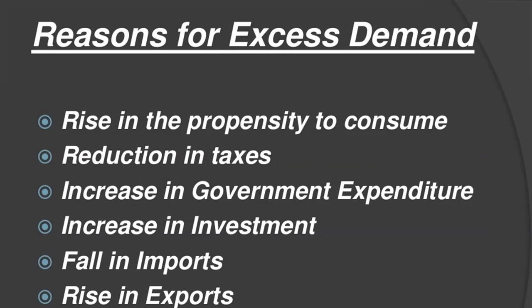It may also occur due to an increase in disposable income, and so consumption demand rises because of a decrease in tax. If people have income, they demand things. The same thing we are discussing here.